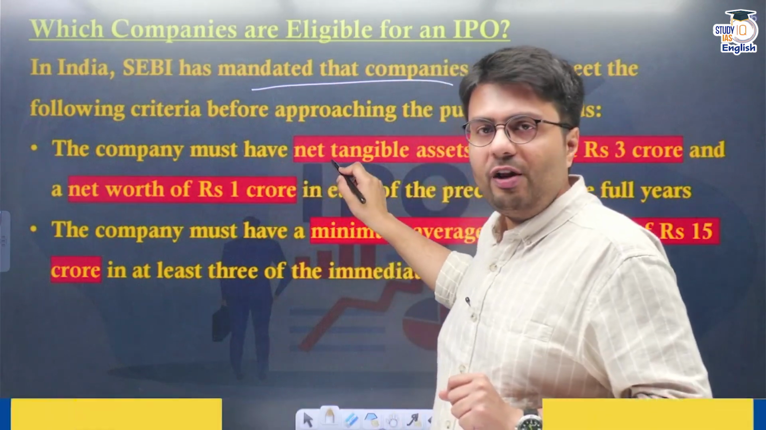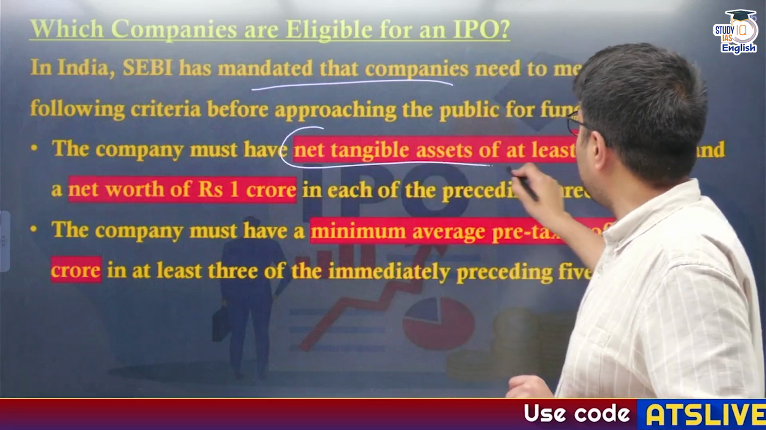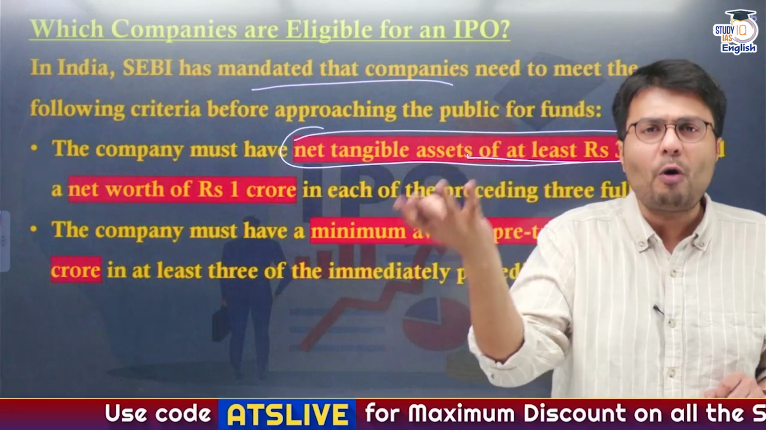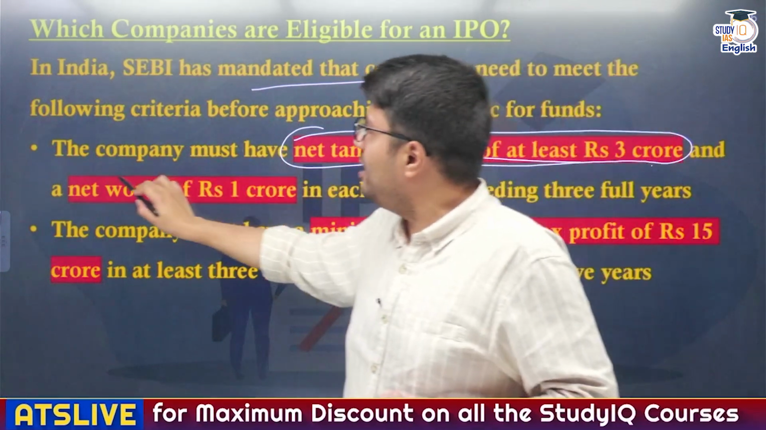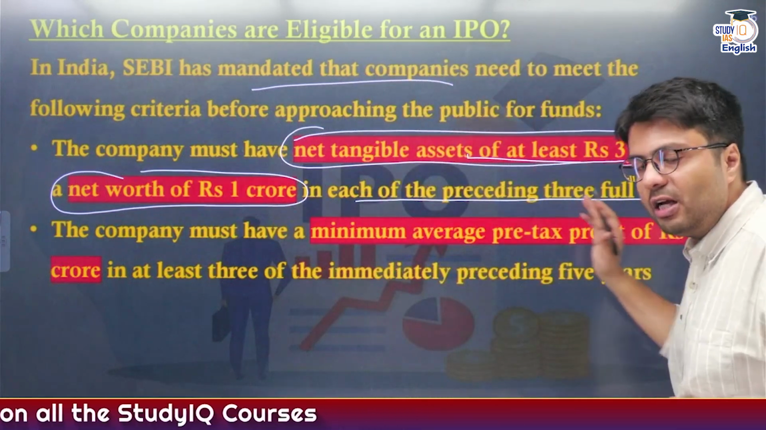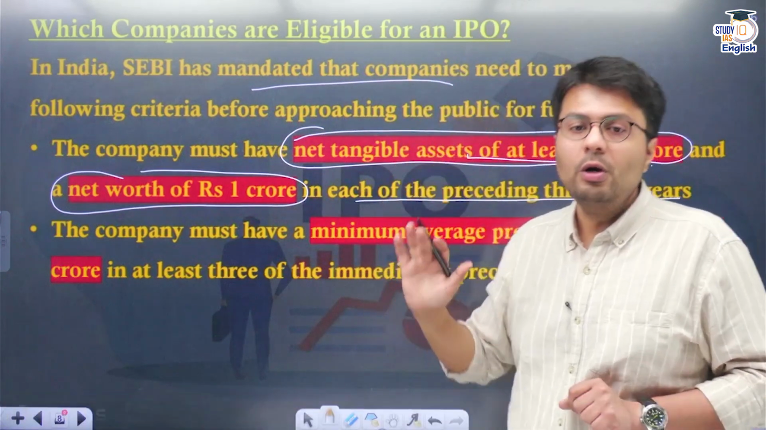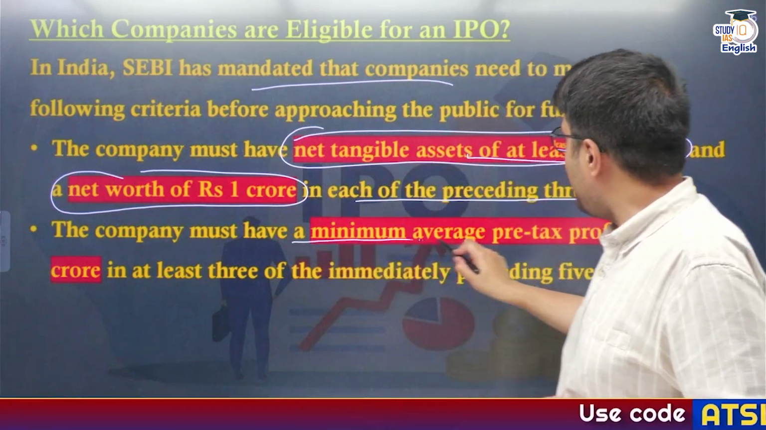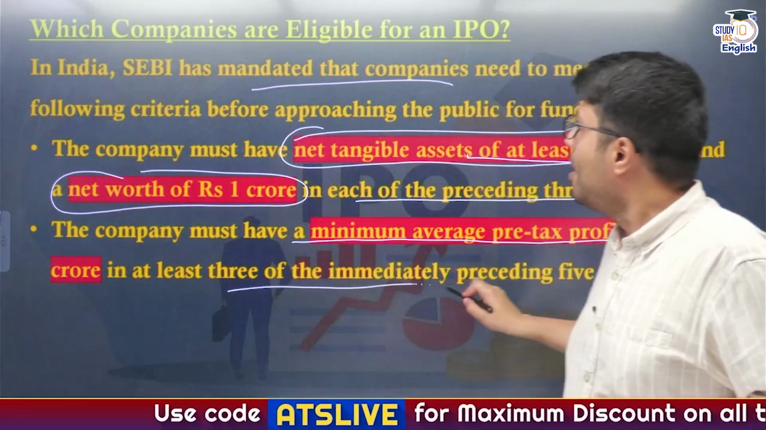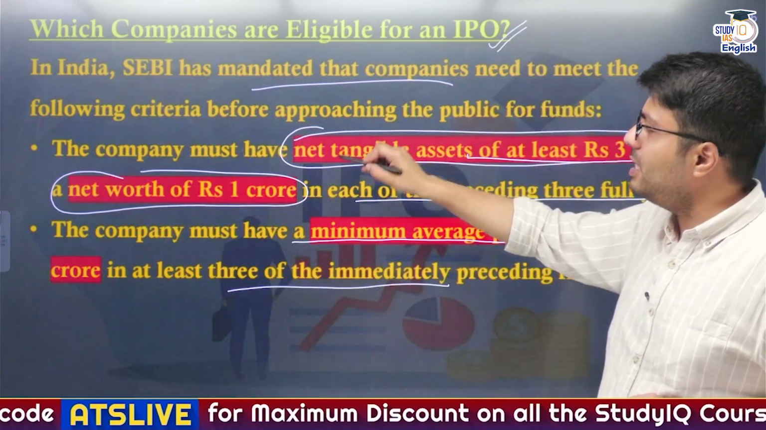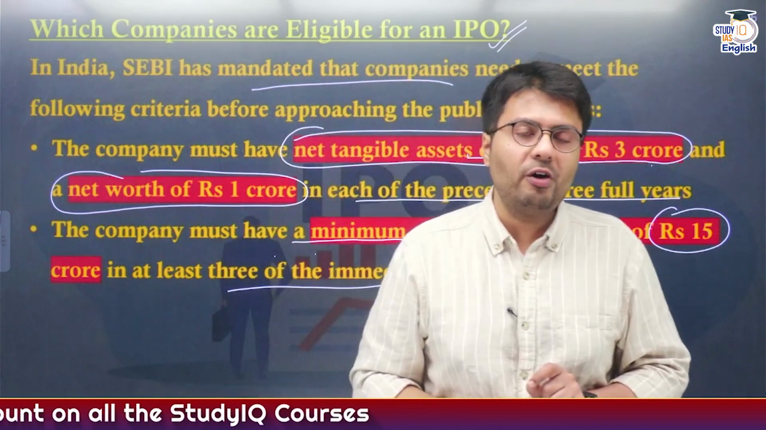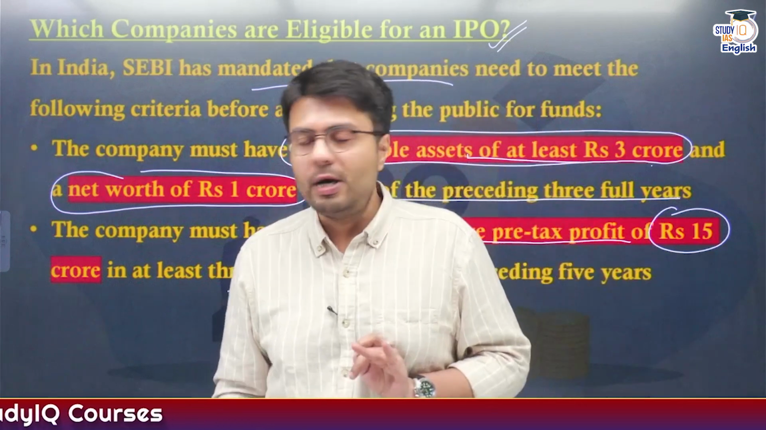Now a company, to file for an IPO, has to have a net tangible asset of at least 3 crore rupees. Assets mean buildings, lands, properties, etc. Similarly, they also need to have a net worth of 1 crore in each of the preceding 3 financial years before which they are filing for an IPO. Similarly, a company must have a minimum average pre-tax profit of rupees 15 crore for at least 3 of the last 5 years before they opt for an IPO. And if the company satisfies either of these 2 conditions, only then are they allowed to file for an IPO by the stock market regulator SEBI.